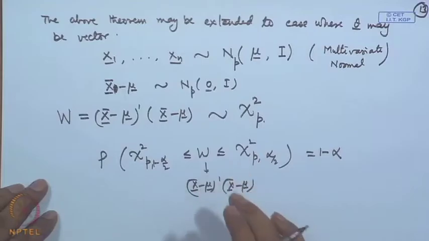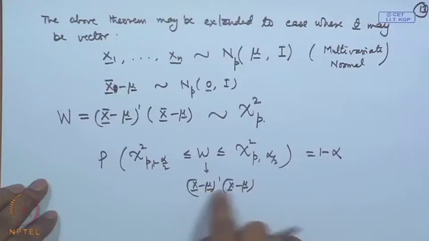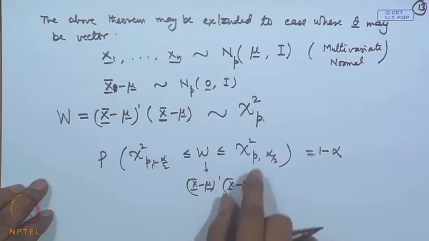So, we get a confidence band here, because if we write down this thing as an equation in mu's, this is denoting an ellipsoid. So, actually it is a concentration ellipsoid that we will be getting here.